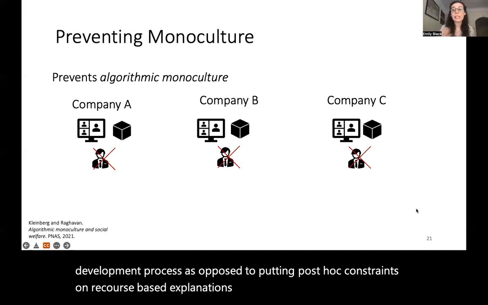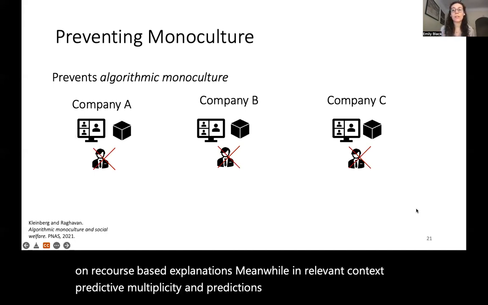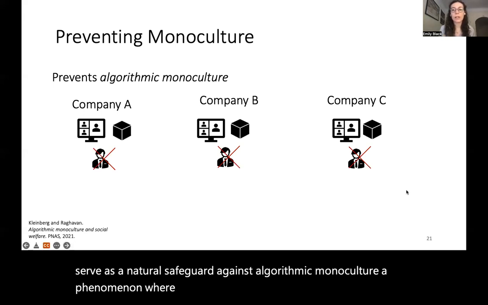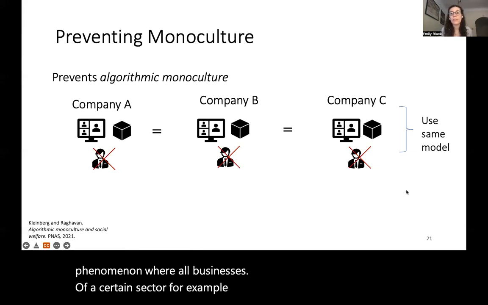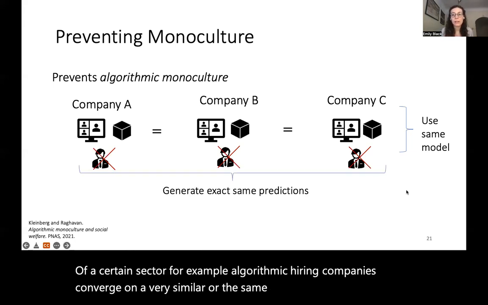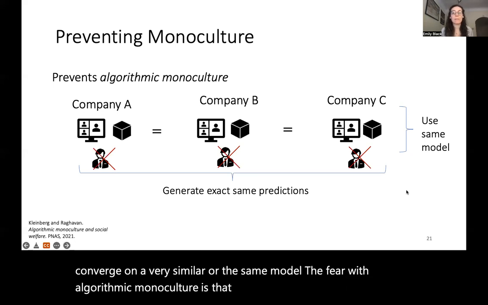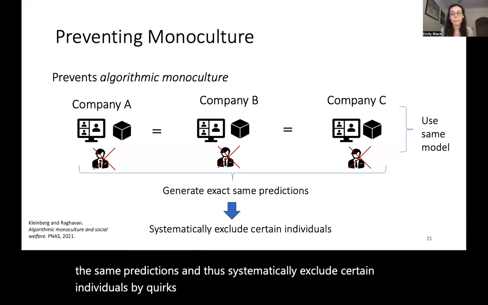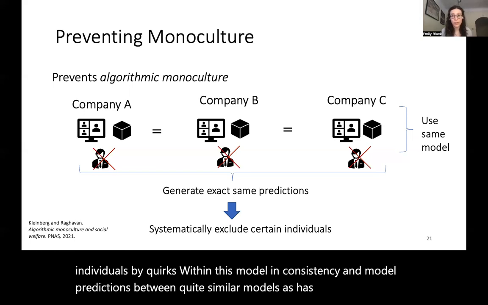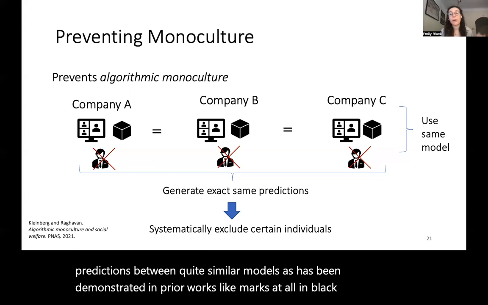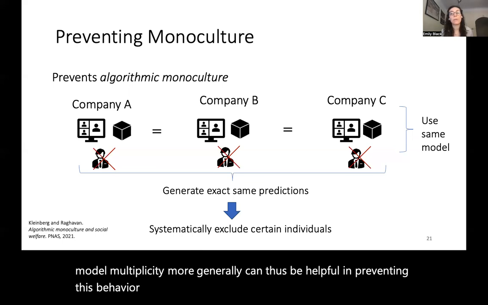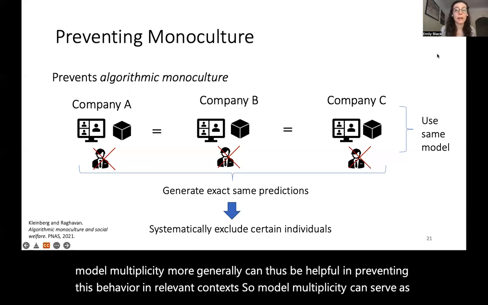Meanwhile, in relevant contexts, predictive multiplicity and predictions from similar models can serve as a natural safeguard against algorithmic monoculture, a phenomenon where all businesses of a certain sector, for example, algorithmic hiring companies, converge on a very similar or the same model. The fear with algorithmic monoculture is that these similar models will generate the same predictions and thus systematically exclude certain individuals by quirks within this model. Inconsistency in model predictions between quite similar models, as has been demonstrated in prior works like Marx et al. and Black et al., and model multiplicity more generally, can thus be helpful in preventing this behavior in relevant contexts. So model multiplicity can serve as a natural bulwark against algorithmic monoculture.